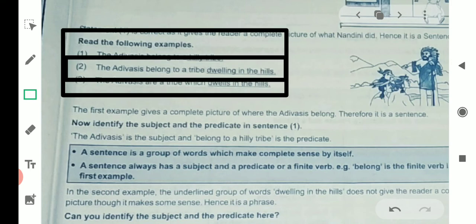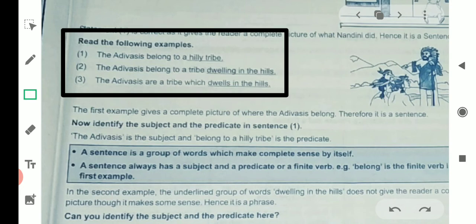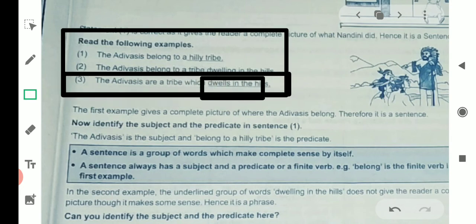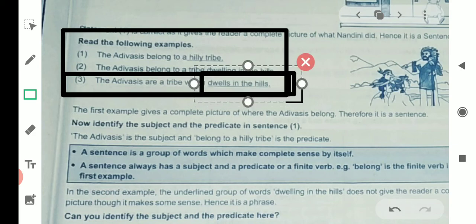These underlined words, dwelling in the hills, is a phrase. See the third example. The Adivasis are the tribe which dwells in the hills. In the third sentence, which dwells in the hills is a clause. In this example, which is the subject, dwells is the finite verb, and in the hills is its object.